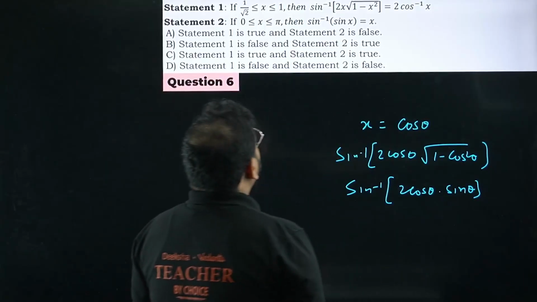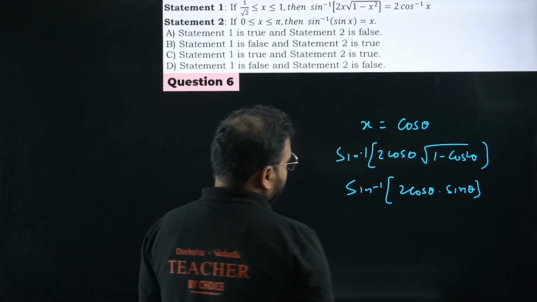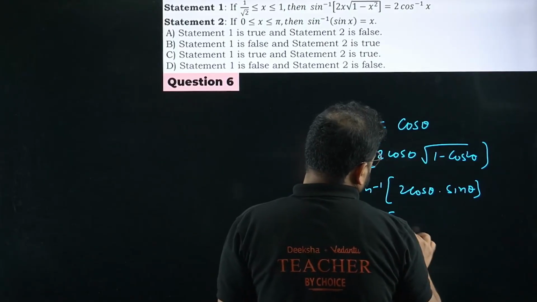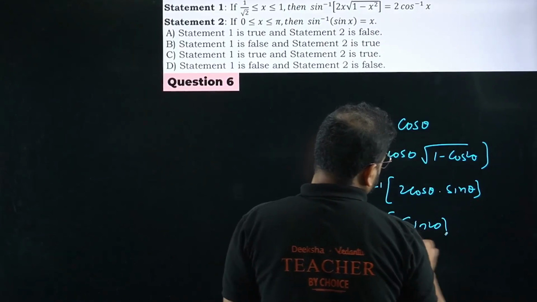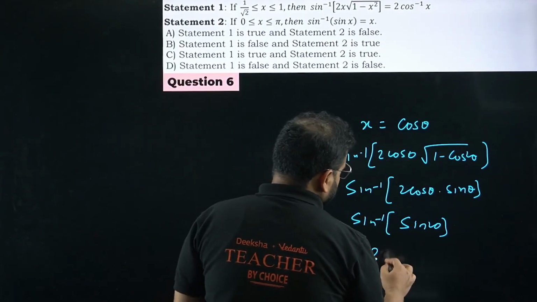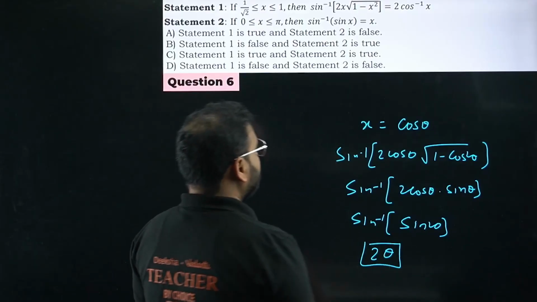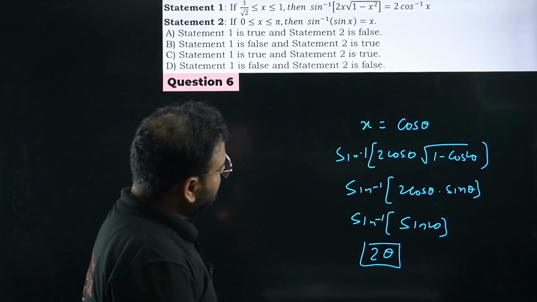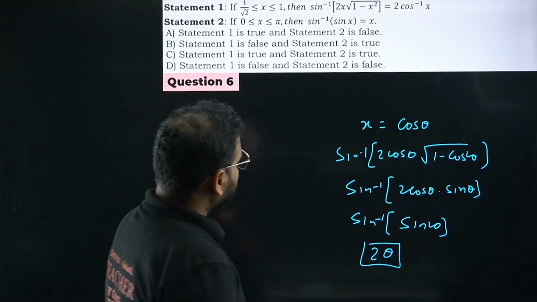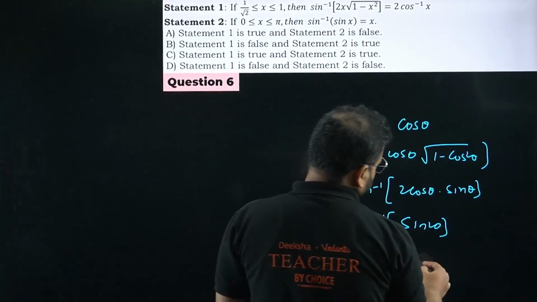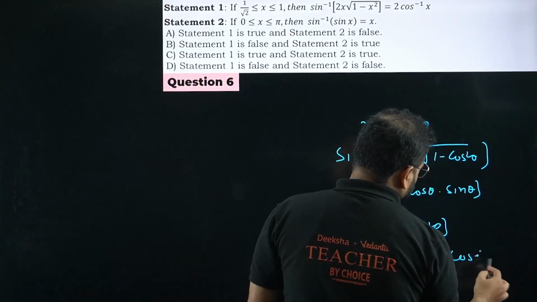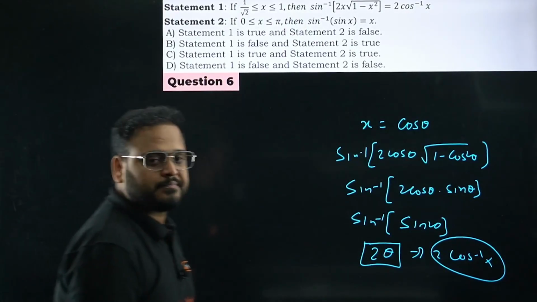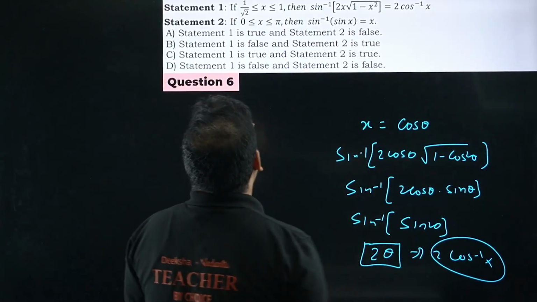And I get this as, please check, sine inverse of sine 2 theta. So the answer is simply 2 theta, right? Please check. This will give me 2 times cos inverse of x. Agreed? Same thing is there.